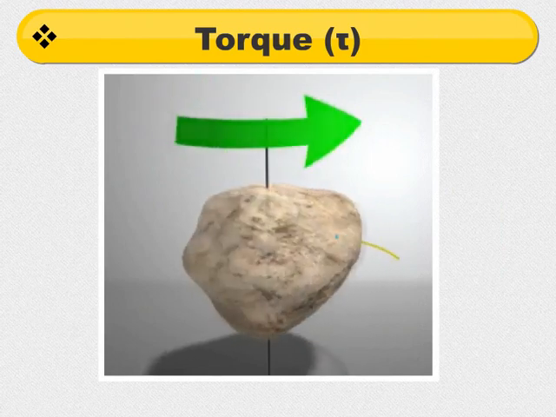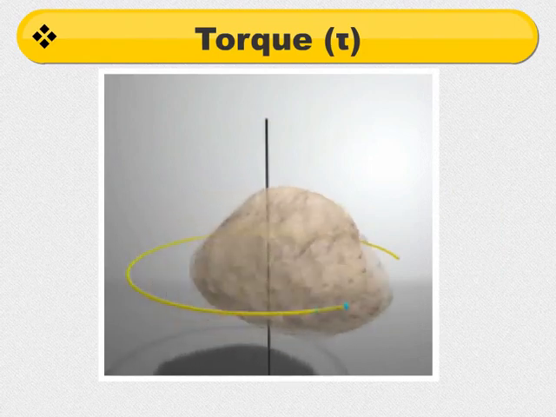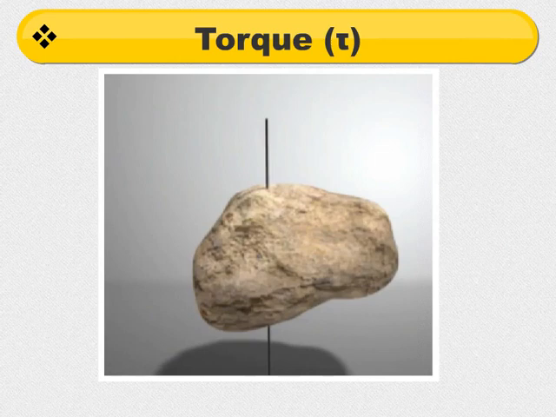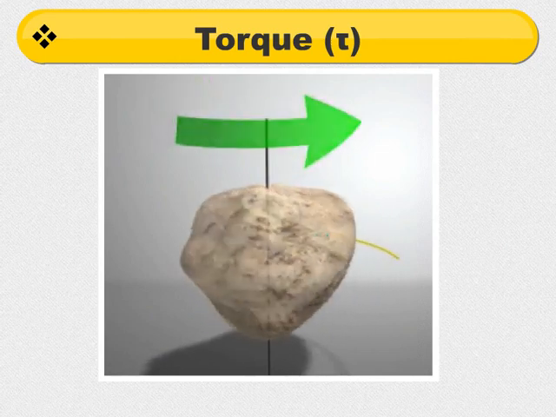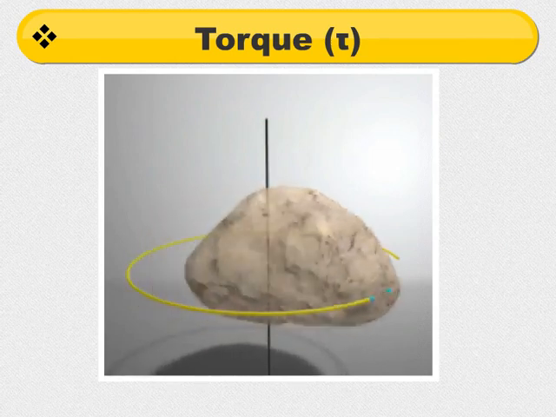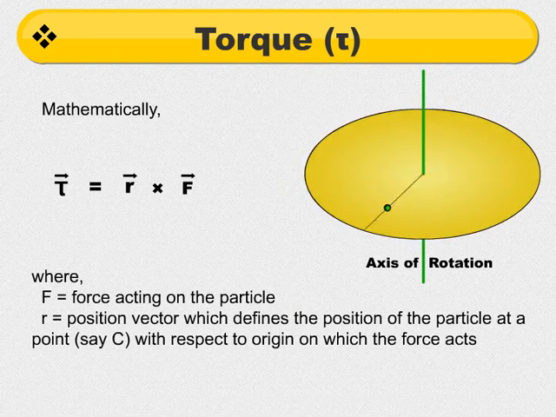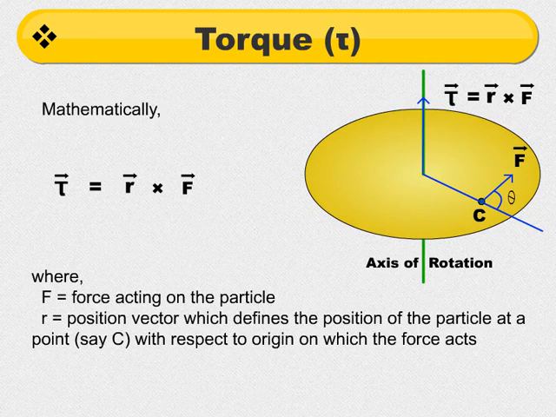It is defined as the turning effect of a force, and its magnitude is given as the product of force and perpendicular distance of the line of action of the force from the axis of rotation. Mathematically, torque is given as tau is equal to r cross F, where F is the force acting on the system and r is the perpendicular distance of the line of action of force from the axis of rotation.